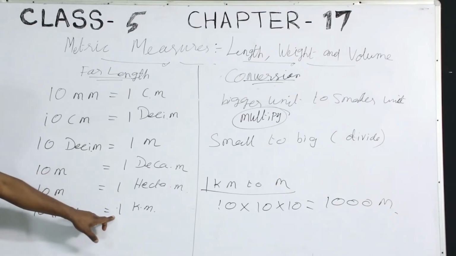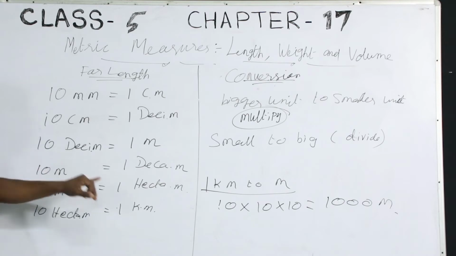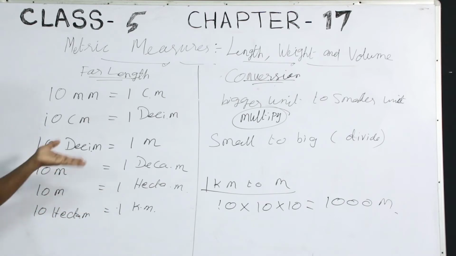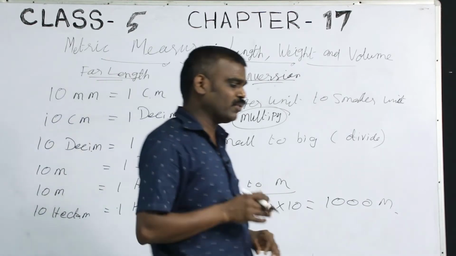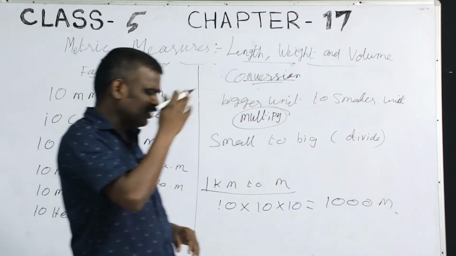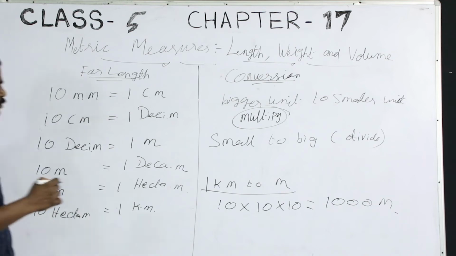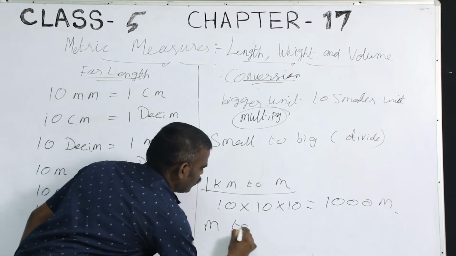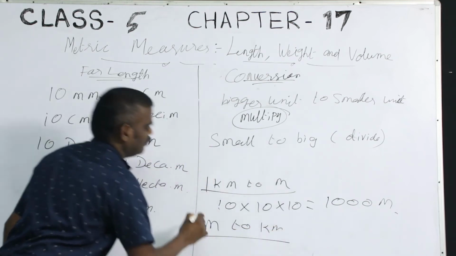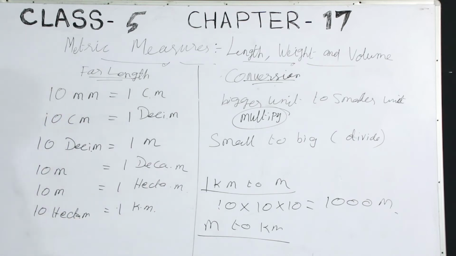Kilometer is bigger, meter is smaller, bigger to smaller you have to multiply. Suppose you are going to convert smaller to big, meter to kilometer. How to convert?